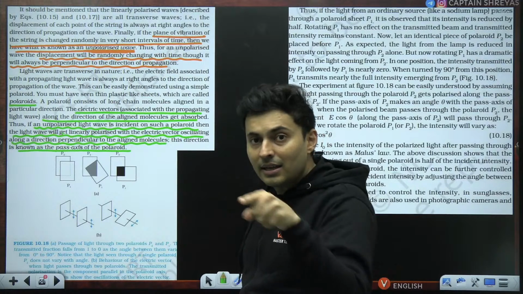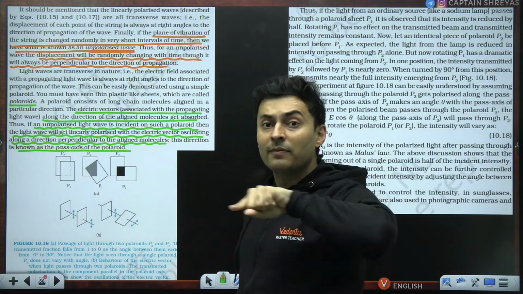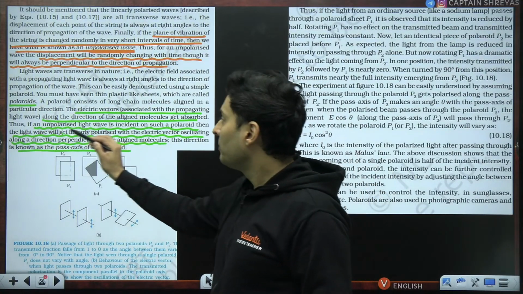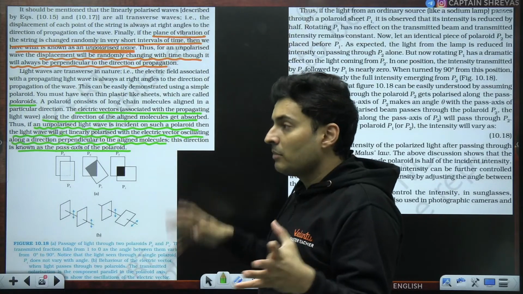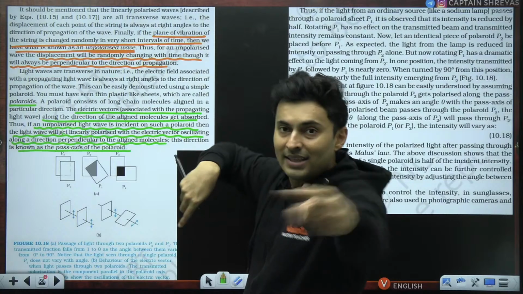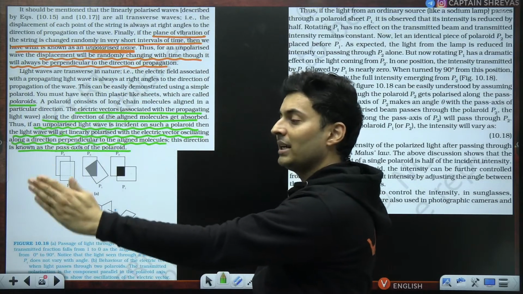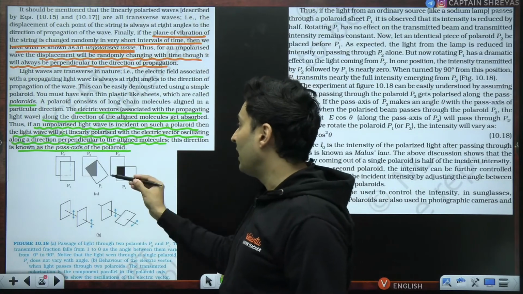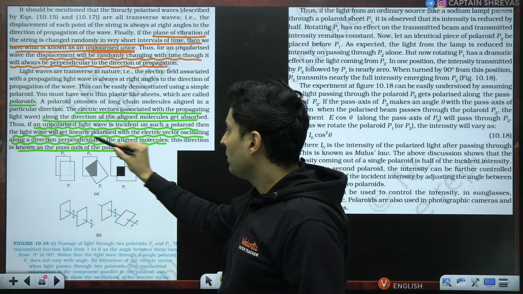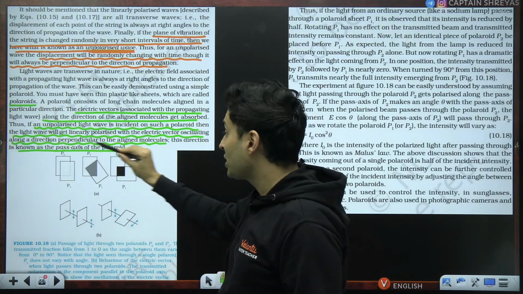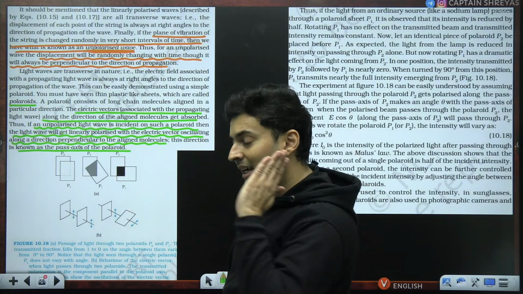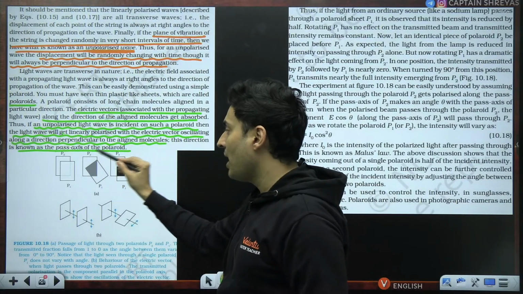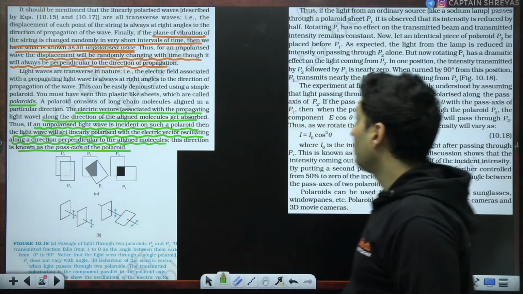So naturally the electric field, if present in any other direction, will be allowed. Then the light wave, if it is unpolarized, meaning once it is oscillating like this, once here, only a certain component gets absorbed by the long chains. A certain component is just allowed to pass. Now the direction which allows the electric field to pass through without getting absorbed is called the pass axis of that particular polaroid.